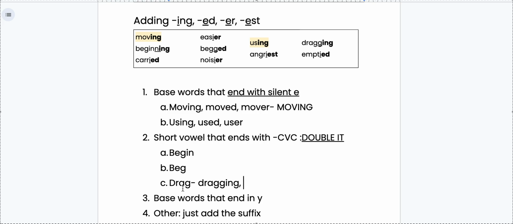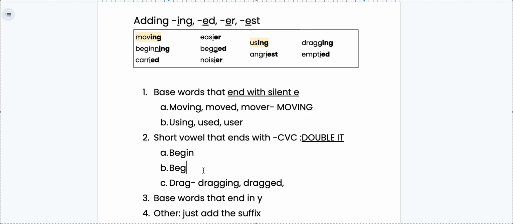If I wanted to say the word dragged, like I dragged my backpack across the floor, I write our base word, D-R-A-G. It ends in a short vowel sound with an ending consonant. That means I double the G and add ed, dragged. If I'm the person that dragged the backpack across the floor, I'm the dragger, right? So same rule. You would just add the extra consonant and add your suffix er.